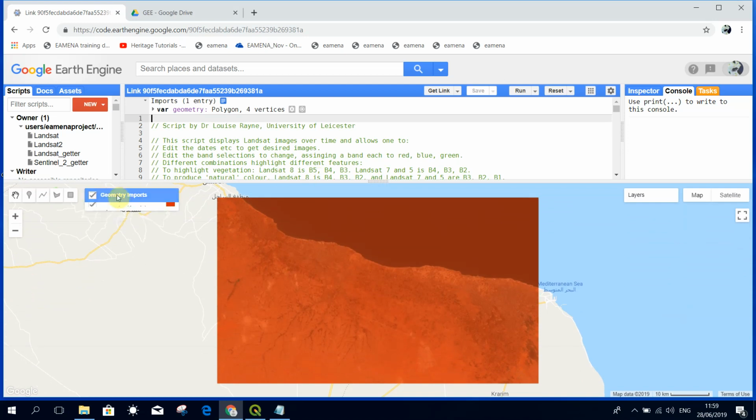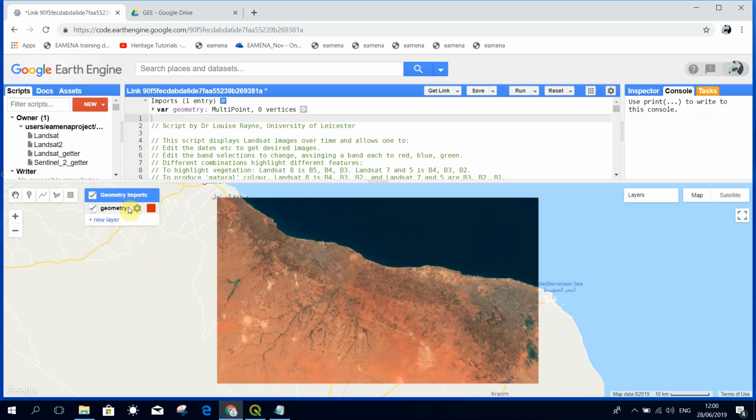So if you see here, we have a geometry layer. If you hover over geometry imports, you can see that we can turn that on and off. I'm going to redraw that now so we can see how that's done. To delete a layer that you don't want, click once on the square, and then you can see there's an option to delete.